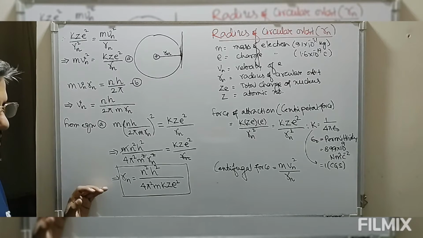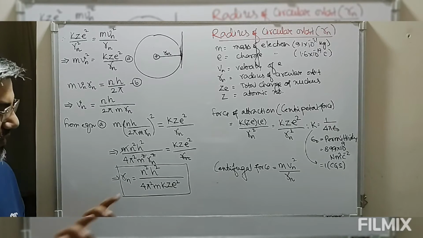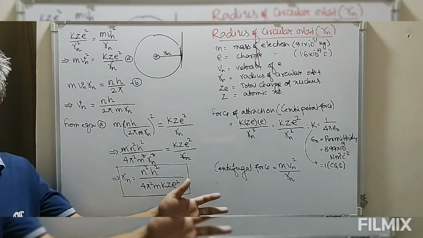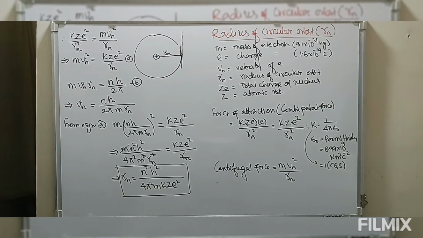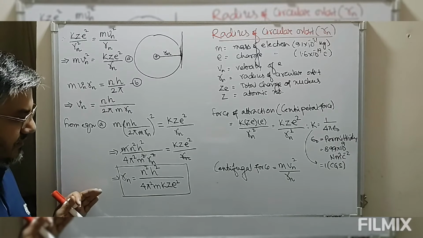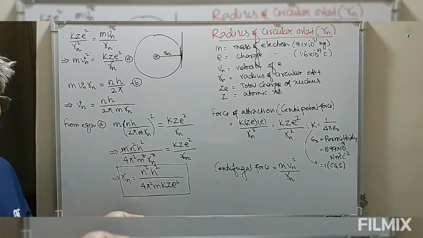So by use of this equation we can find out the radius of any circular orbit in which the electron is moving. So we can have n equal to 1, 2, 3, 4, 5, 6, 7, 8. Based on this we have to use the value of n here. Now we are going to shortcut this equation so that it's very easy to remember, or it can be used for all these species.